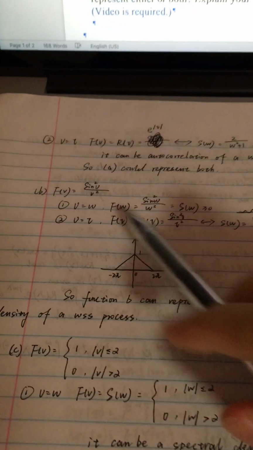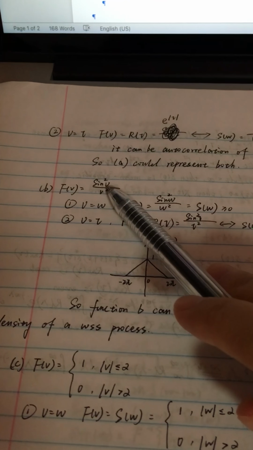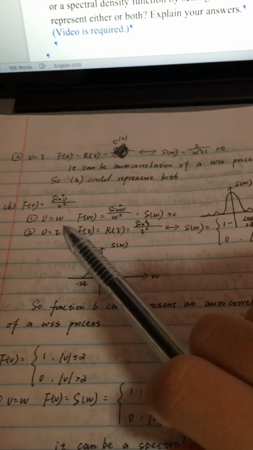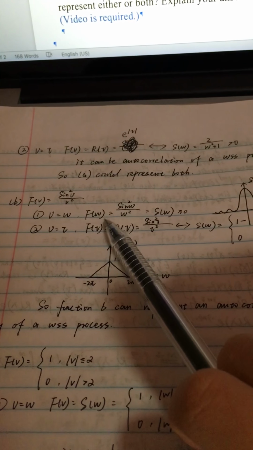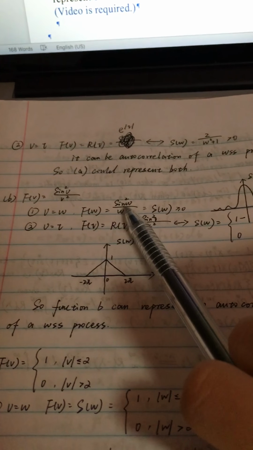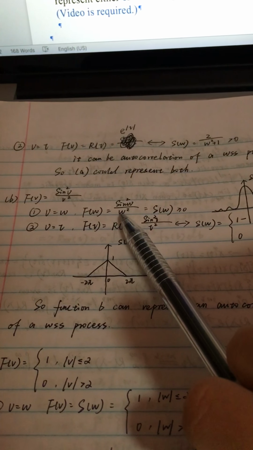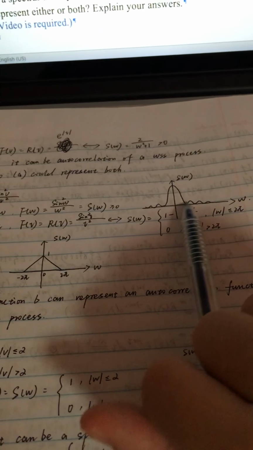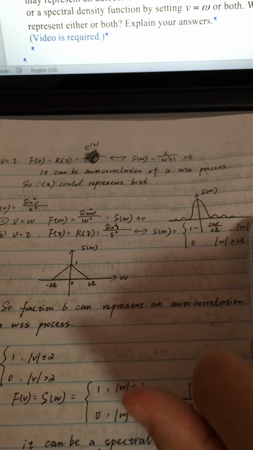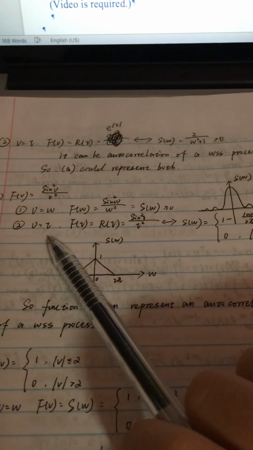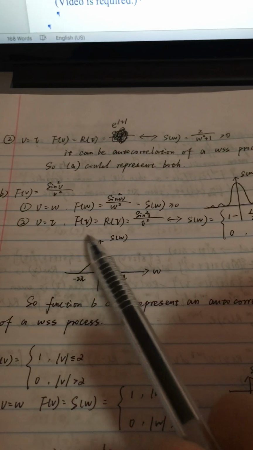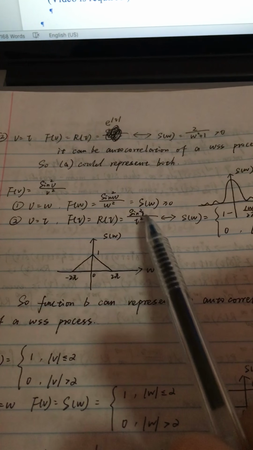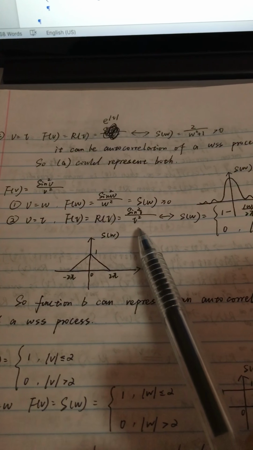For the second function, f of v is equal to sine v squared over v squared. First, if v is equal to omega, S of omega is equal to sine omega squared over omega squared, which is greater than 0. The diagram is like this. And if v is equal to tau, f of tau is equal to R of tau, which is sine tau squared over tau squared.